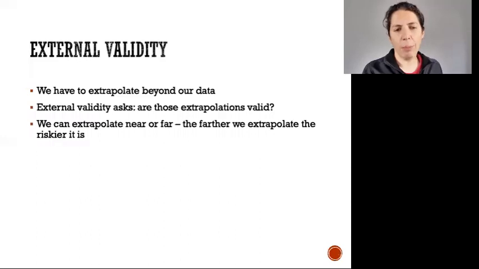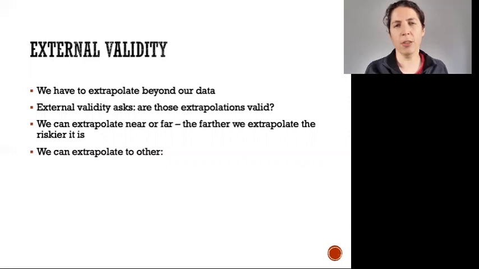And we can extrapolate near or far from what we actually looked at. The farther we extrapolate, the riskier it is. If I only study undergraduate students at the University of Melbourne and I want to extrapolate to all university students in Australia, that's less risky than if I want to extrapolate all the way to all people in the world, for example. So the chances of having good external validity get lower as our extrapolations get broader and broader, or further and further away from what we actually measured.